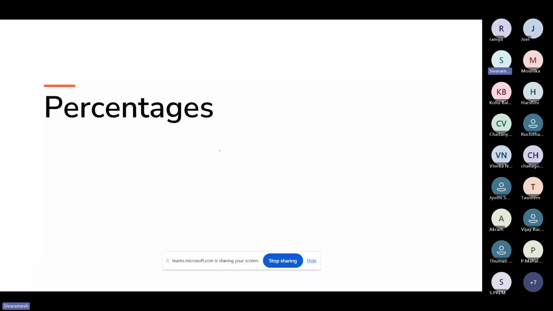Can you answer this question: 84 percentage of 150? 126, sir. 126. Very good. I hope the remaining people are calculating that answer.